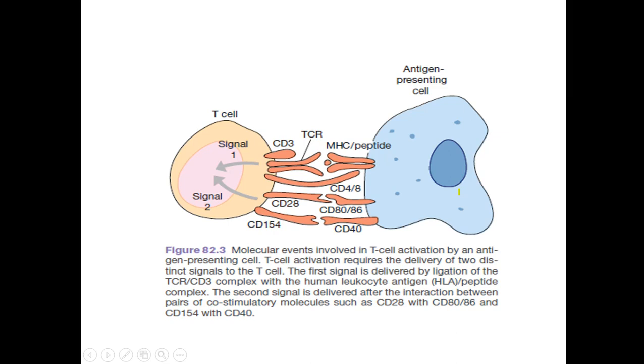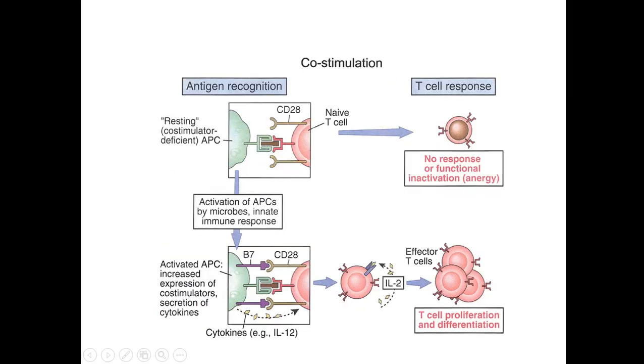So this is the activation of T lymphocytes. Again the same picture only. This is CD28 on the T cell, and this is the major histocompatibility complex. This is same thing only. Okay. So what is happening here?